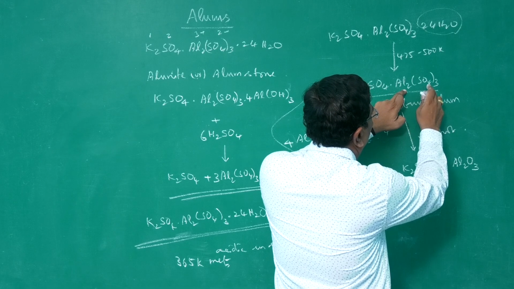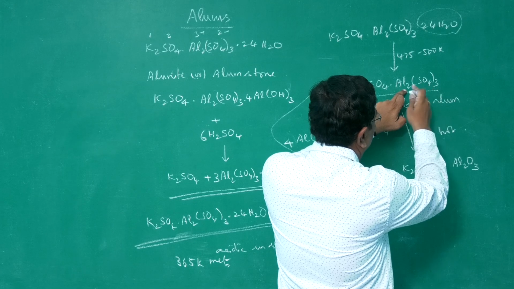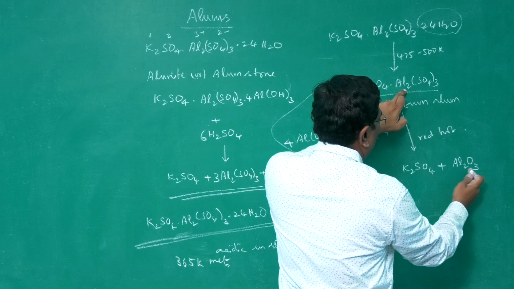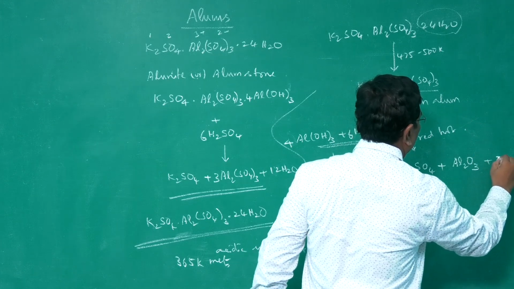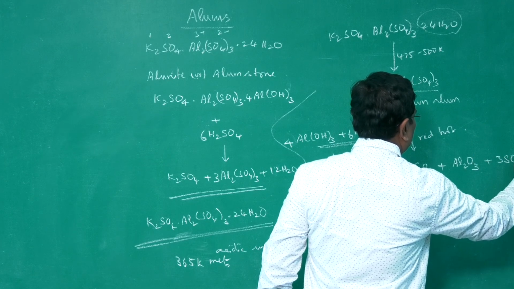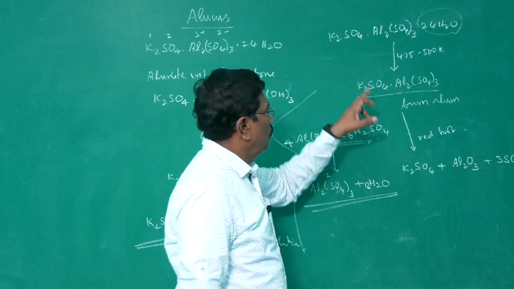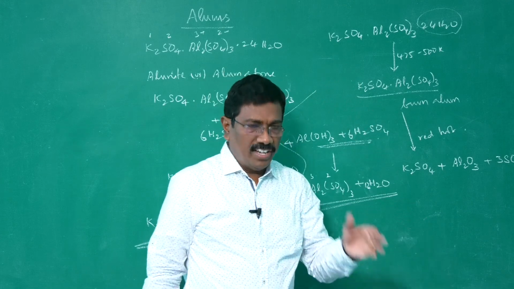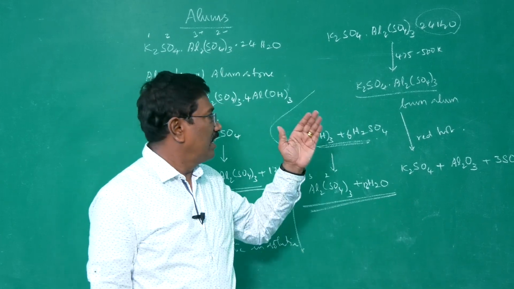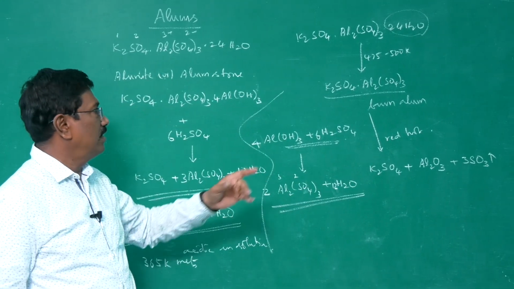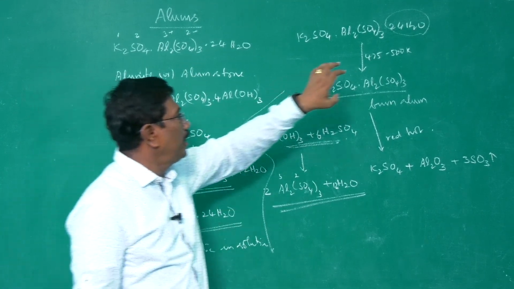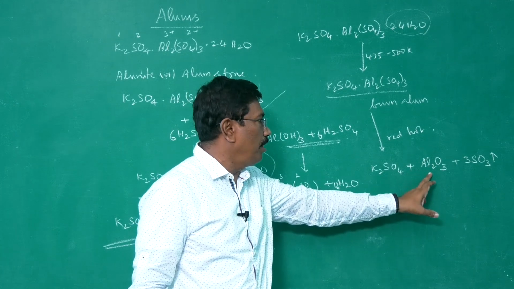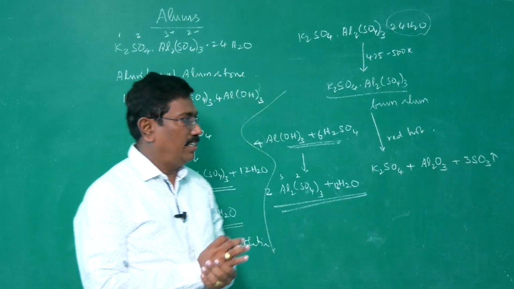Only one oxygen from each sulfate radical is taken up by aluminum to become Al2O3, remaining SO3, 3SO3. You will be getting 3SO3. So, burnt alum, when heated further to red hot, gives potassium sulfate, which remains as such, but aluminum sulfate gets decomposed to alumina, aluminium oxide and sulfur trioxide.